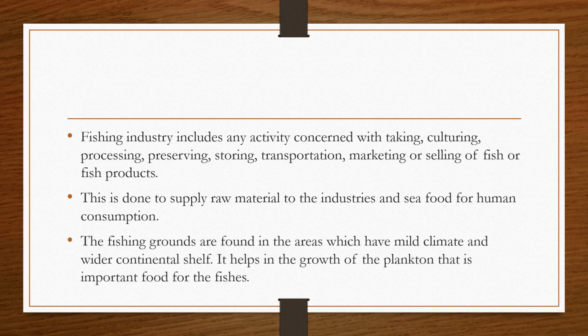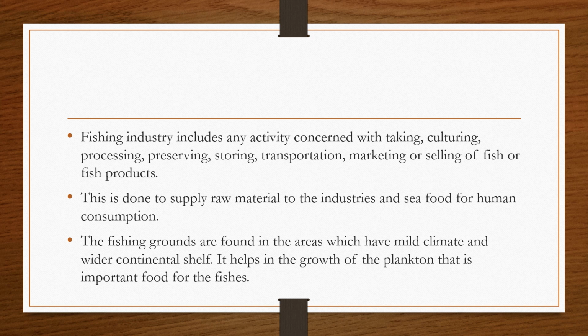These fishing grounds are found in areas which have a mild climate and a wider continental shelf. Mild climate means the water should not be too hot or too cold. If it is too hot, it won't help the growth of plankton, and if it is too cold, the plankton will die.